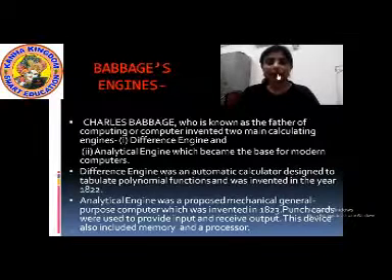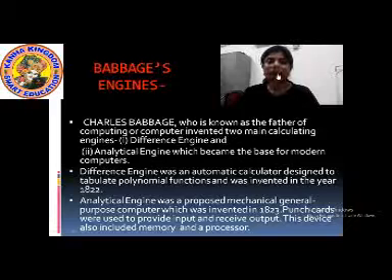You need not program this computer by yourself. It was designed to tabulate polynomial functions, which means it could calculate very big numbers as well as small numbers.